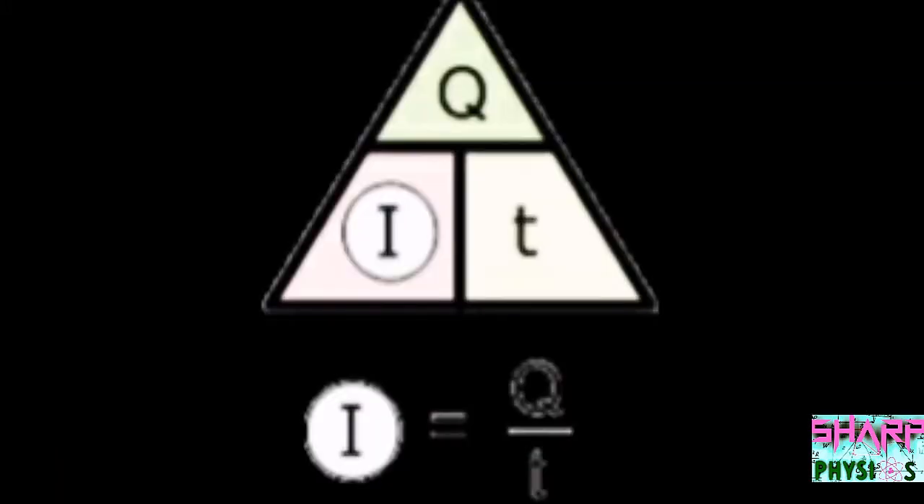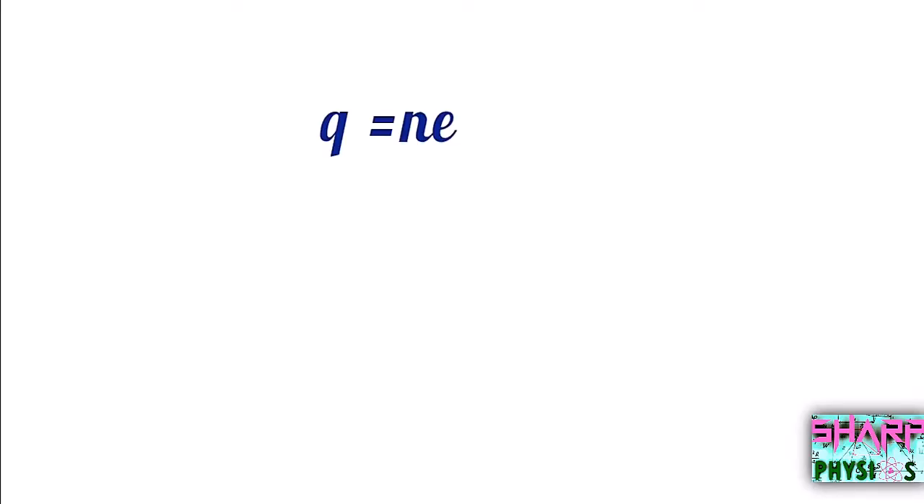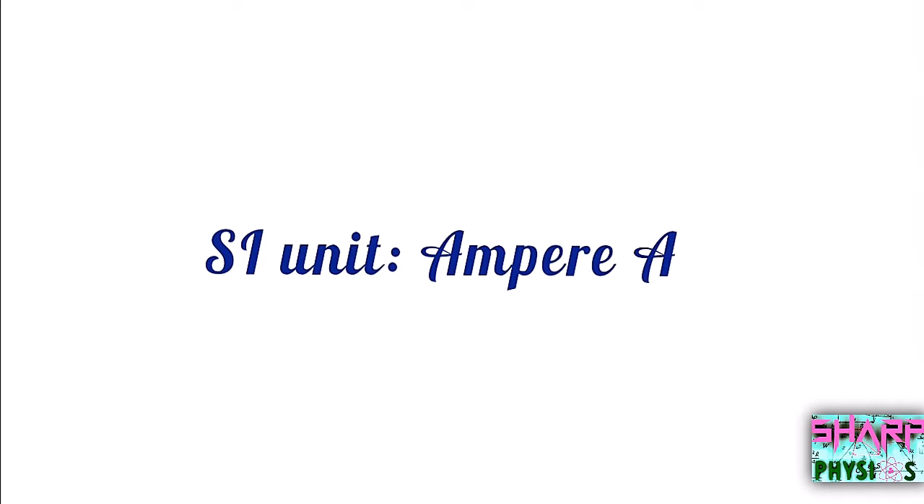If Q amount of charges flows through a conductor in t time, then electric current I = Q/t. Since Q = ne, I = ne/t, where n = number of electrons flowing through the conductor. The SI unit of electric current is ampere, denoted by the symbol A, named in honor of André-Marie Ampère, a French scientist who lived in the period 1775 to 1836. It is a scalar quantity.